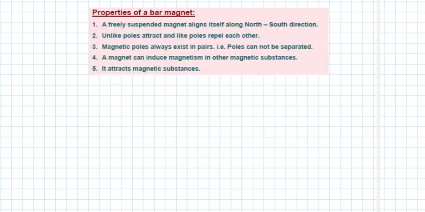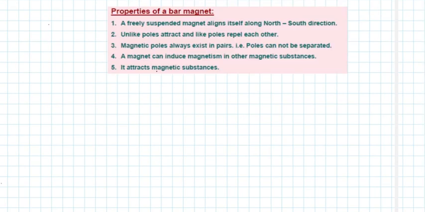Now what are the properties of a bar magnet? There are 5 points. The first point is that a freely suspended bar magnet aligns itself along the north-south direction. If we hang a bar magnet freely in air, it will align itself in the north-south direction of the earth. That is the first point.